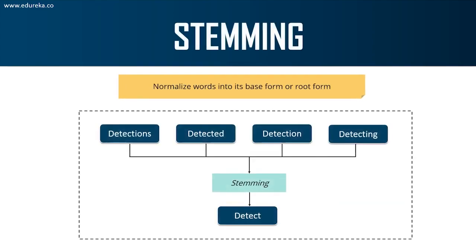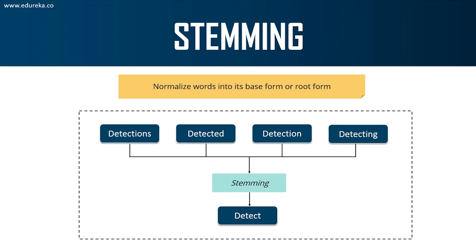Then we have something known as stemming. Now look at this example. Right here we have words such as detection, detecting, detected, and detections. We all know that the root word for all of these words is detect. So a stemming algorithm basically does that. It works by cutting off the end or the beginning of the word and taking into account a list of common prefixes and suffixes that can be found in an inflected word.